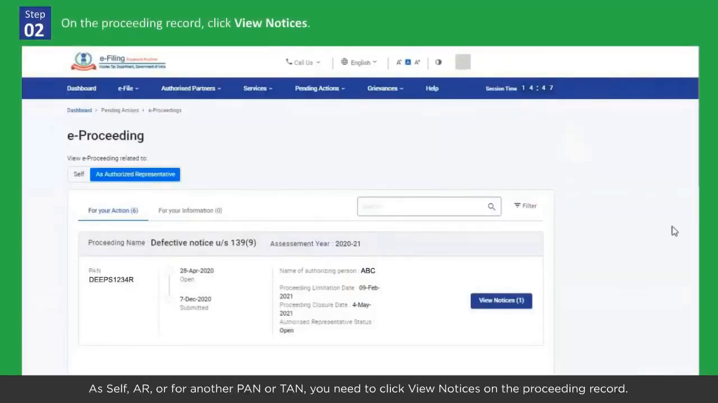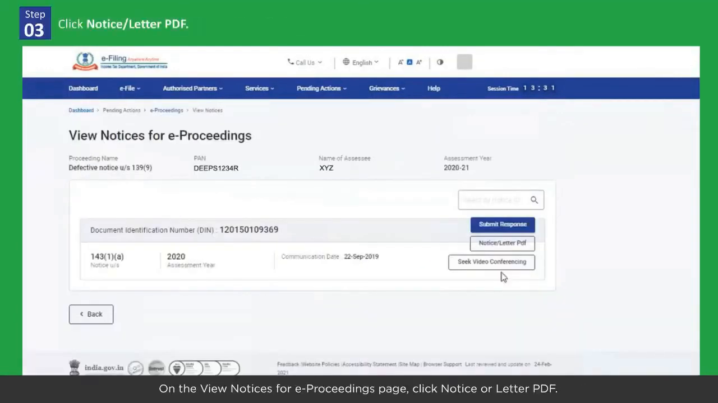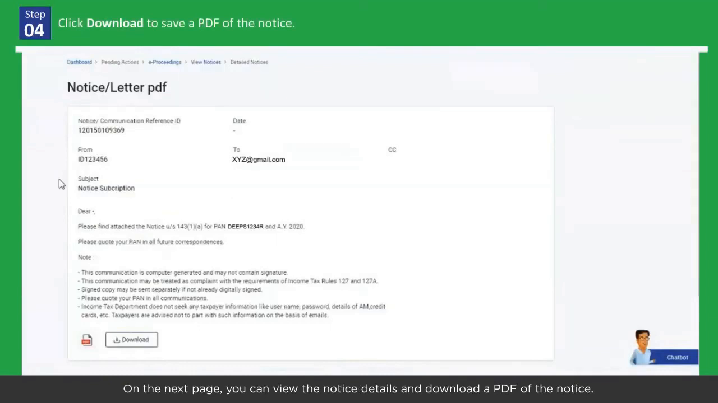As self-AR, or for another PAN or TAN, you need to click View Notices on the proceeding record. On the View Notices for e-Proceedings page, click Notice or Letter PDF. On the next page, you can view the notice details and download a PDF of the notice.